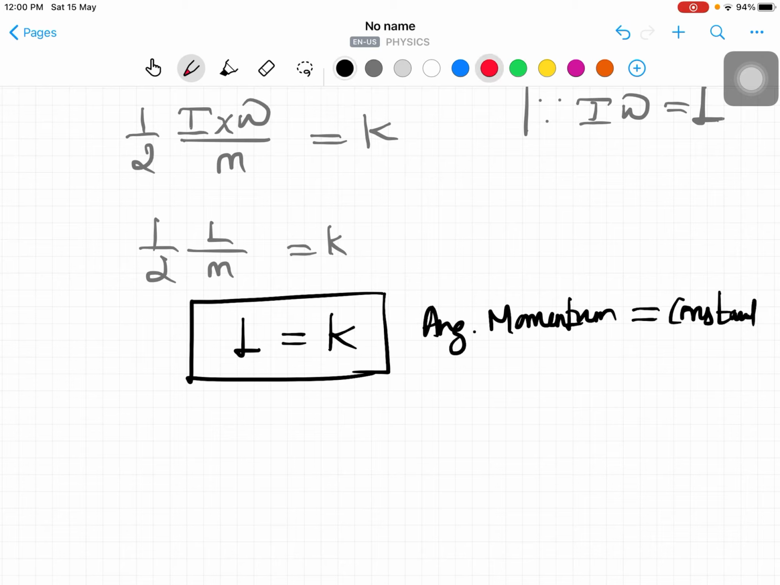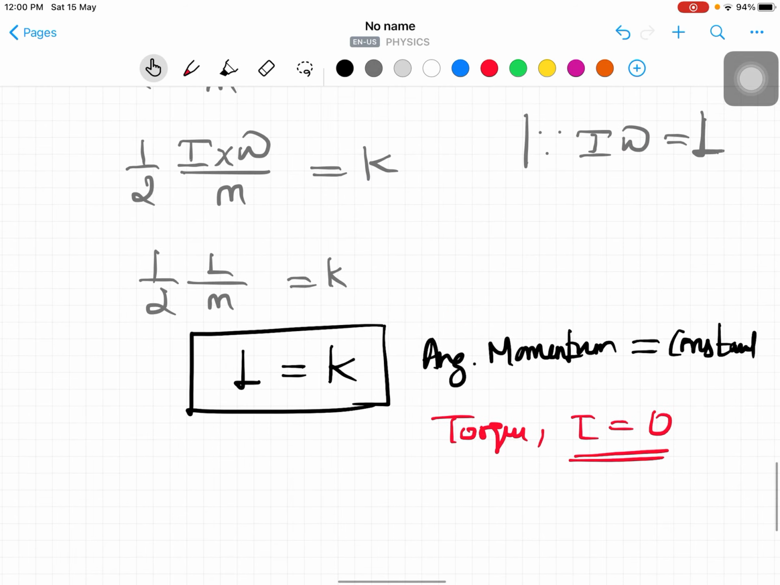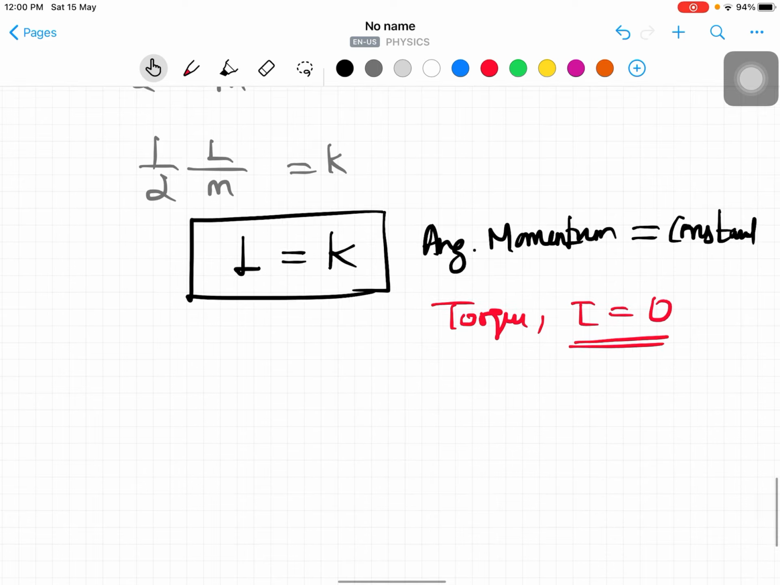When the angular momentum is constant, what about the torque? The torque is 0 only, right? The rate of change of momentum is called force. If the momentum is constant, not going to change, then how will the force change? So nothing is going to change, so it is 0. So this is the second law of areas. Right? So, third one.